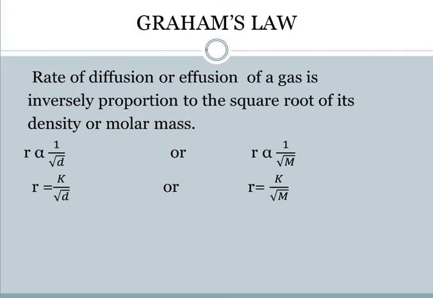So hydrogen will move more quickly as compared to the one which has a heavier molar mass or higher density. That's why there is an inverse relationship between density or molar mass and their speed, velocity or rate.